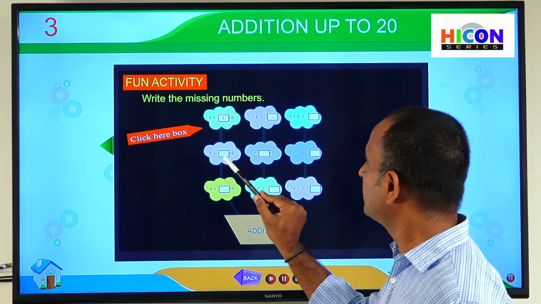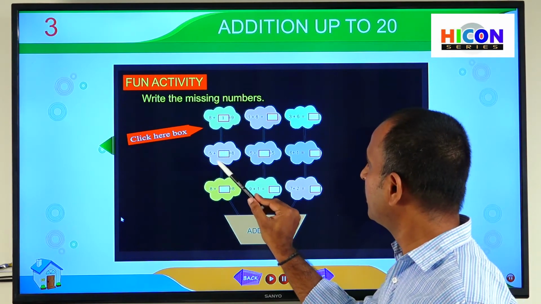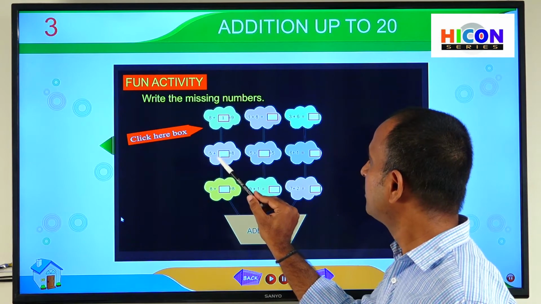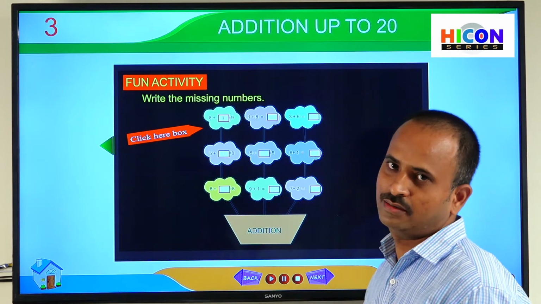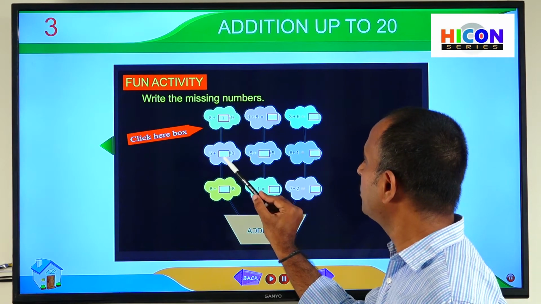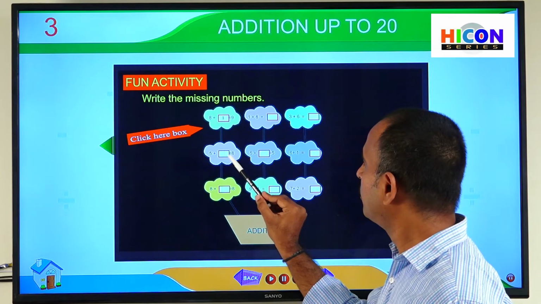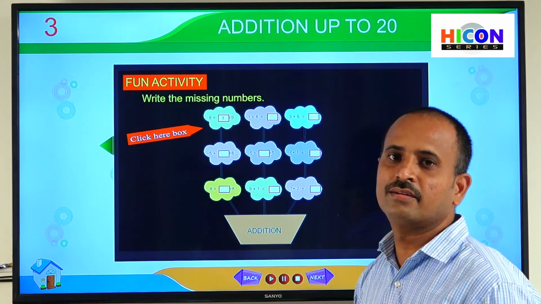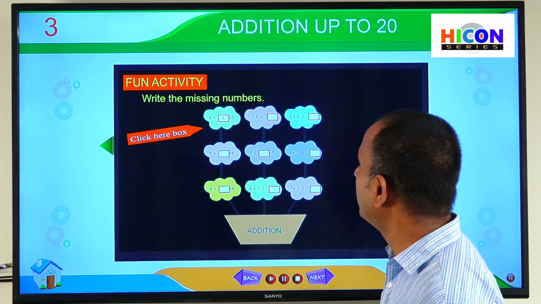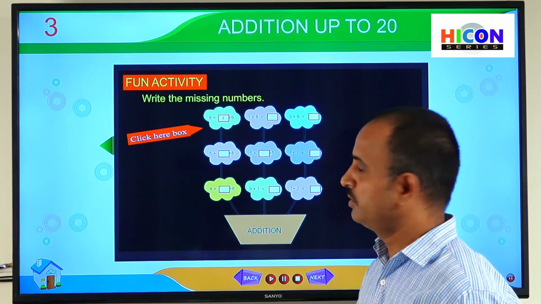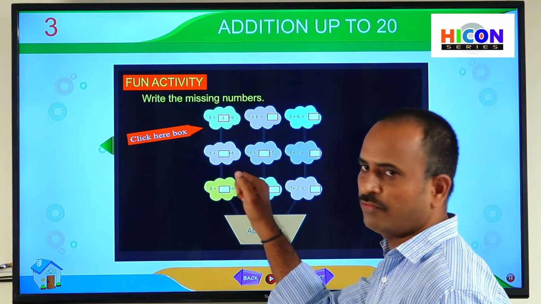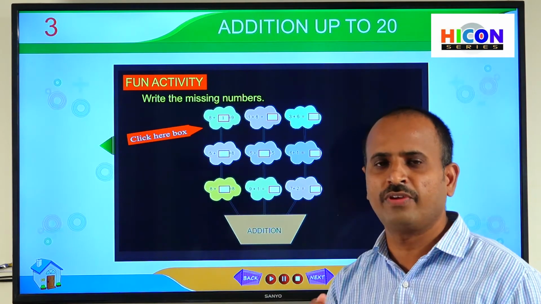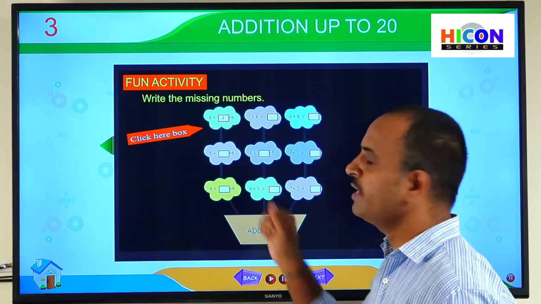So children, see the second one. So here 5 plus dash is equal to 8. So how much number should be added to 5 to get 8? So we have to add 3. That means children, start from 5 and open your fingers until you get 8.